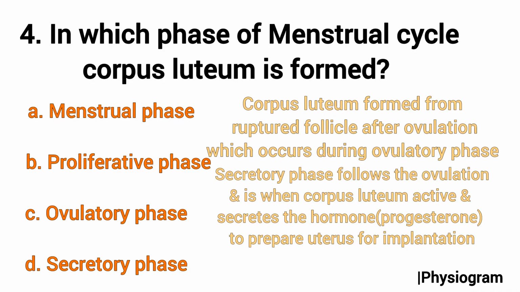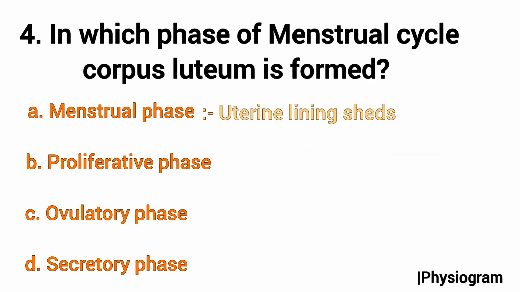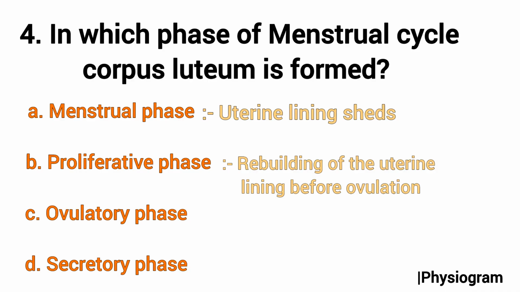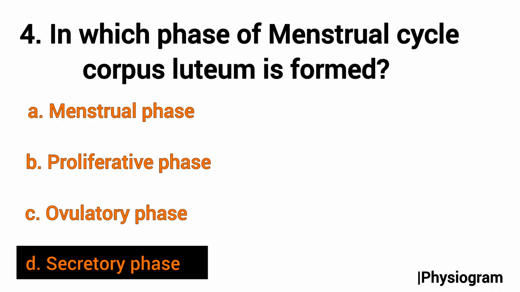Now the secretory phase follows ovulation and is when the corpus luteum is active and secretes hormones, mainly progesterone, to prepare the uterus for possible implantation. Next, the menstrual phase is when the uterine lining sheds. Next is the proliferative phase, which is the rebuilding of the uterine lining before ovulation, and the ovulatory phase is when the egg is released. So according to the question, the correct answer will be D, that is secretory phase.